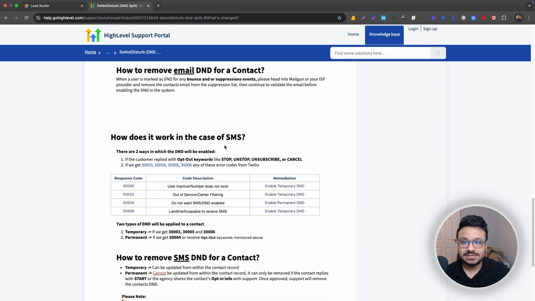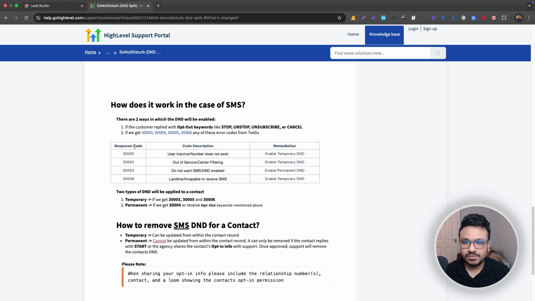So how does it work in case of SMS? SMS is a bit more complicated. If the customer replies with any kind of opt-out keywords like stop, unstop, unsubscribe, cancel, anything, if the message contains any of these keywords, they'll be on auto DND. These are actually temporary DND, which you can turn off from your side. If you go to the contact and turn off DND, these can be handled that way.